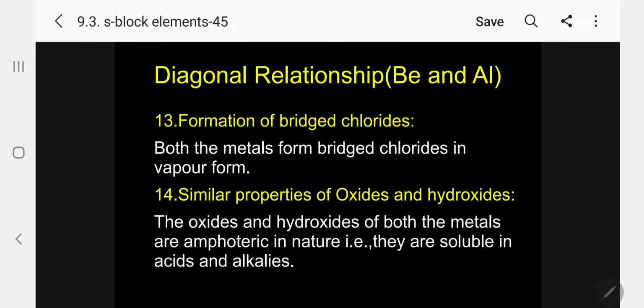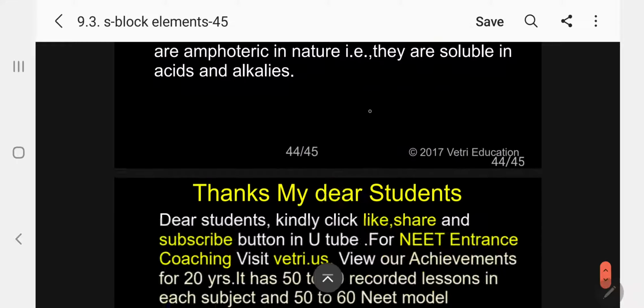Similar properties of oxide and hydroxide. Oxides and hydroxides of both metals are amphoteric in nature, behaving as an acid as well as a base. They are soluble in acids and alkali. That is the amphoteric condition.